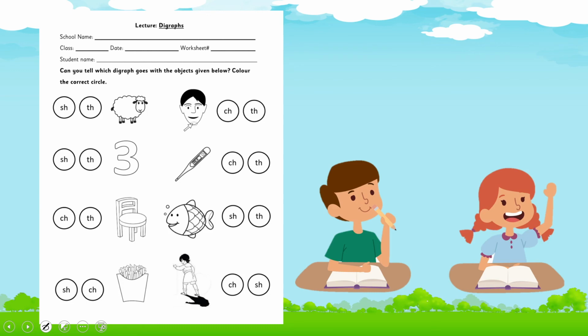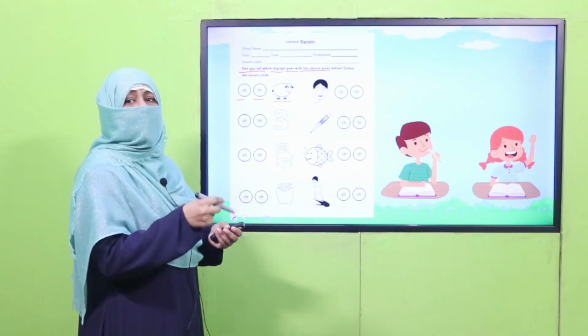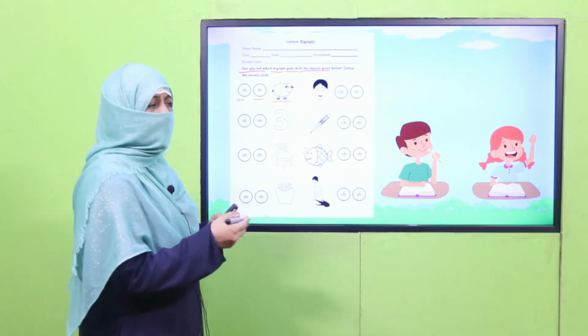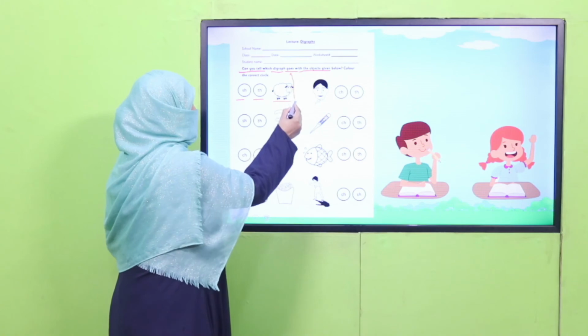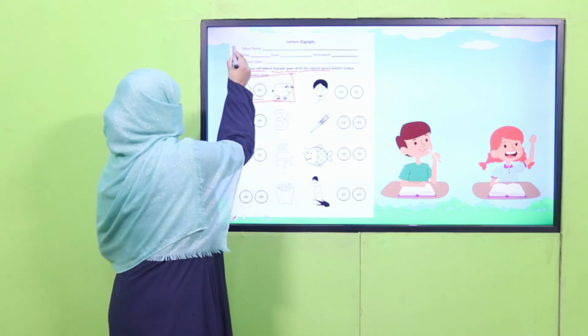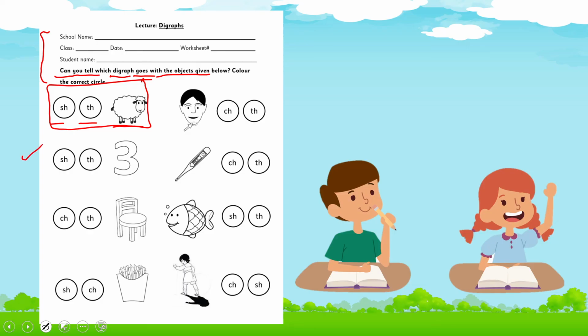And my children, what you are supposed to do: can you tell which digraph goes with the object? An object is given and there are 2 options of the digraph. Now you have to say the word and find out which is the correct digraph for this picture. So print it, practice it and enjoy this worksheet.